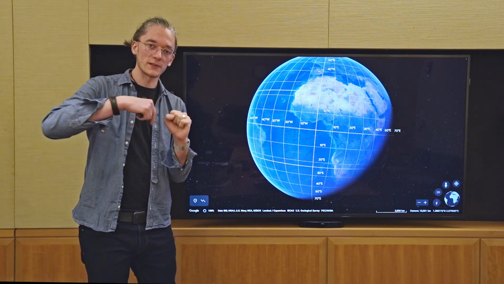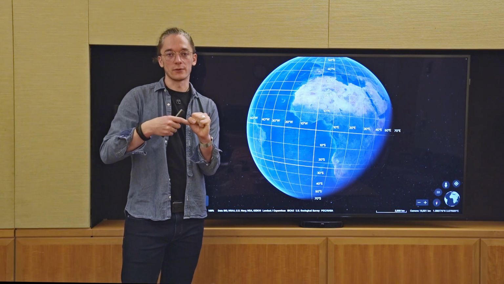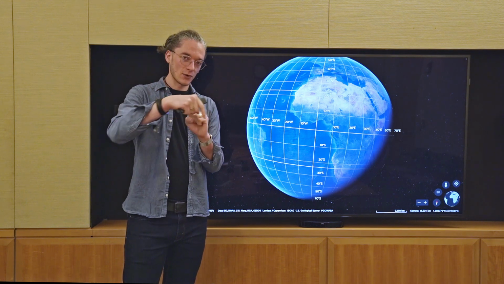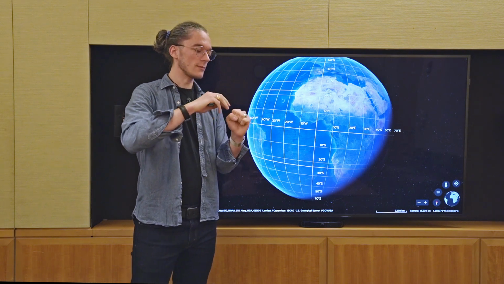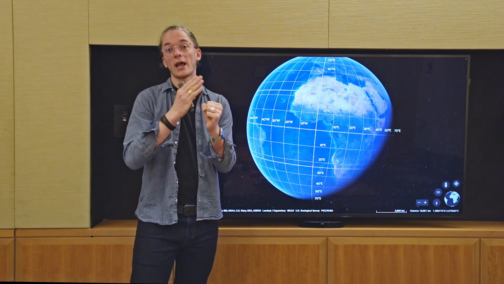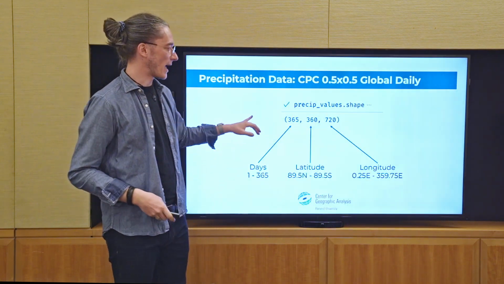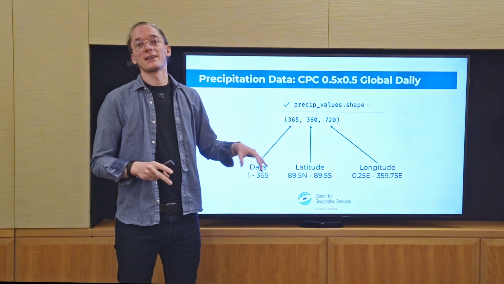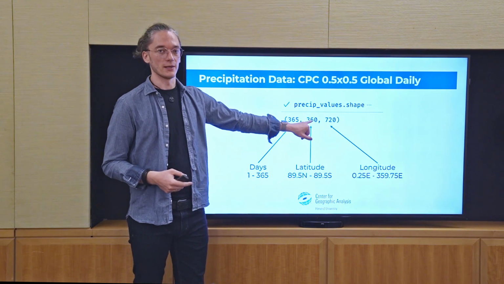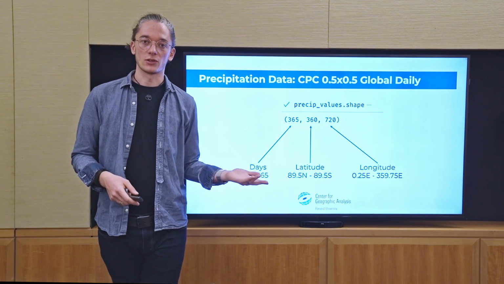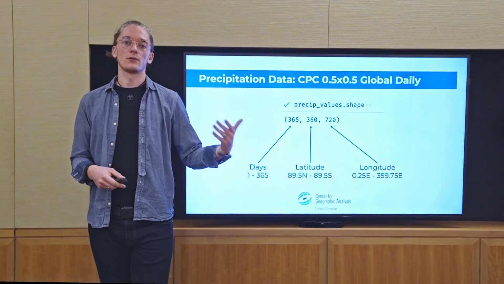Now, if you think of the entire globe as a ball, then we have, of course, 360 degrees to go round. On the other axis, the latitude, we have 180 degrees to go from north to the equator to south. And this is exactly what we have here. These numbers are exactly 2 times 360 degrees and 2 times 180 degrees. And that's because our precipitation dataset comes with a resolution of 0.5 degrees latitude and 0.5 degrees longitude.